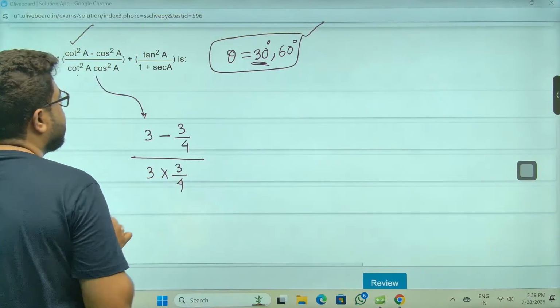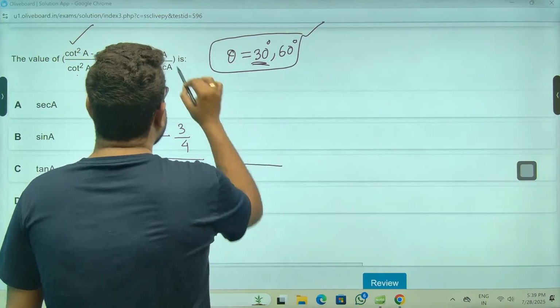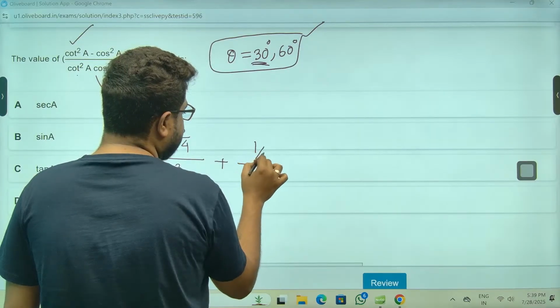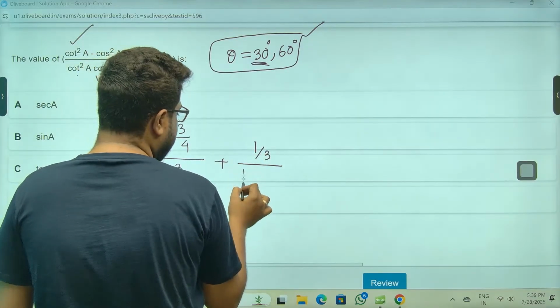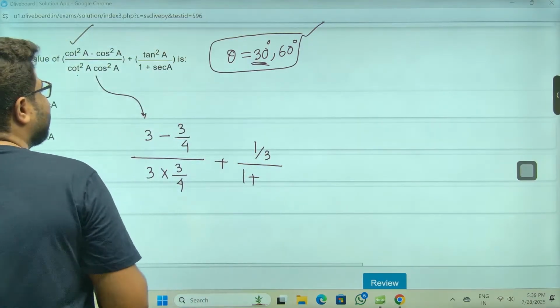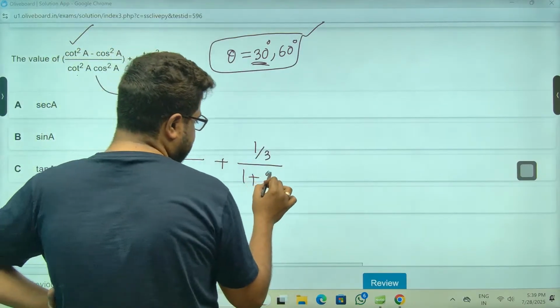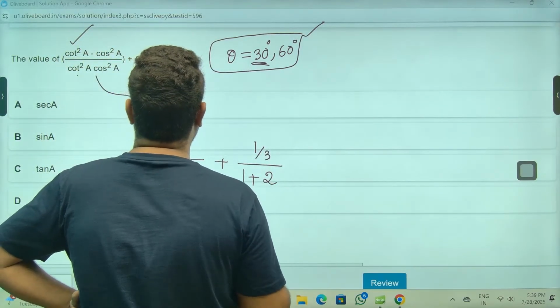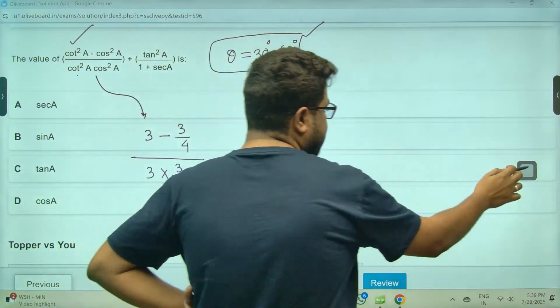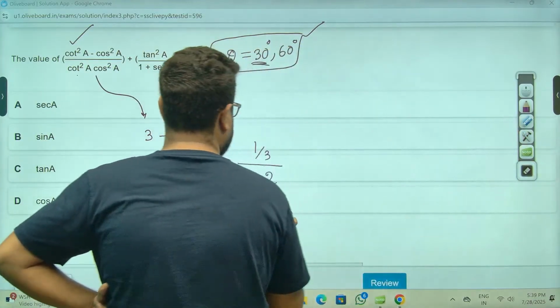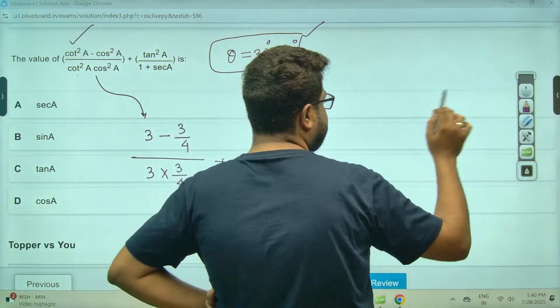Correct? Plus, this is 1 by root 3, so 1 by 3. This is 1 plus sec A. Sec 30 is how much, sir? Cos 30 is half. Sec 30 is 2, sir. Correct? Sorry, since when did cos 30 become half? What is this, reversed? I'm not at my 100% today.